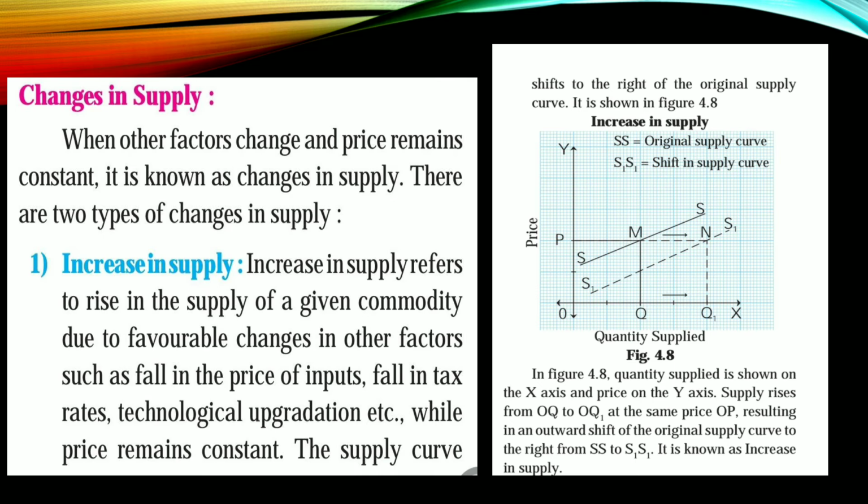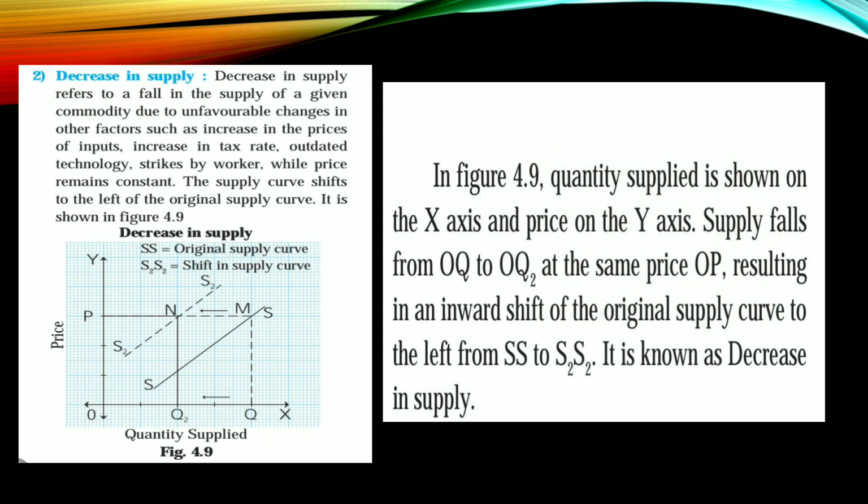Now, next, decrease in supply. In decrease in supply, you will write: decrease in supply refers to a fall in the supply of a given commodity due to unfavorable changes in other factors, such as increase in prices of inputs, increase in taxes, outdated technology, strikes by workers, while price remains constant. So the supply curve shifts to the left-hand side of the original supply curve.